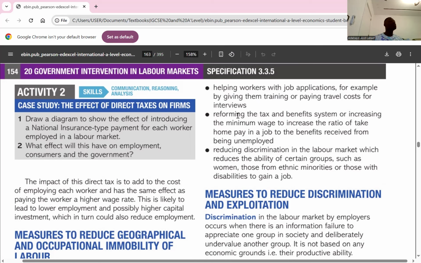And when firms start using capital, because capital is a substitute to labor, it means they don't have any reason to employ more workers. That reduced hiring. Is it clear? Yeah. Especially in the long run, though. In the short run, some factors are fixed. You get it, right? Yeah. So that's the impact on labor demand when it comes to direct taxes. Any question about that? No. Good.